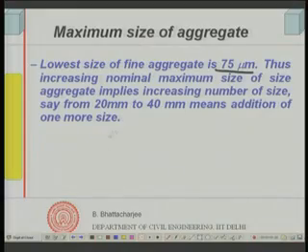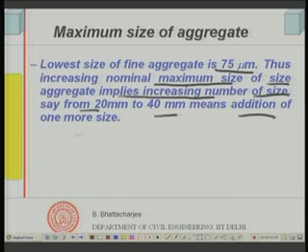If I increase the maximum size of aggregate, on the higher side I am now adding one more size, therefore packing density will increase. So increasing the nominal maximum size of aggregate, say from 20 to 40 millimeter, means the addition of one more size. Therefore, this will ensure that my packing density has improved.